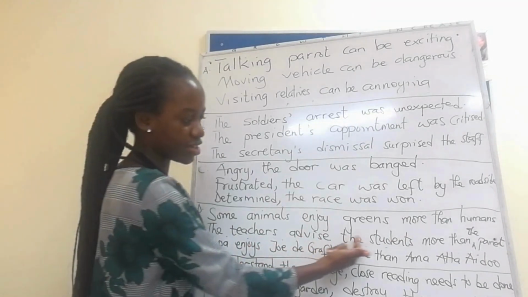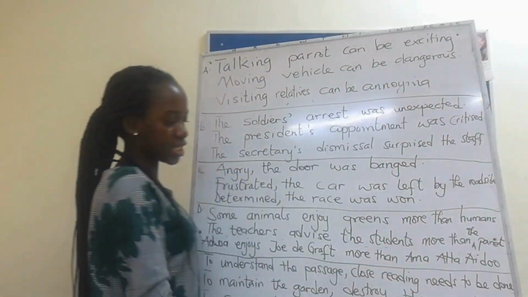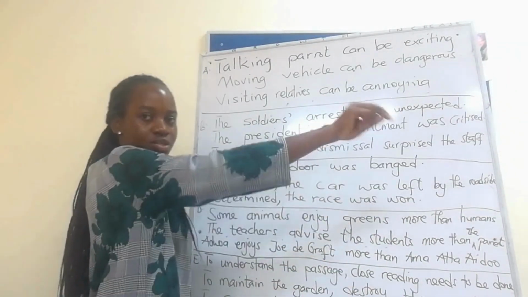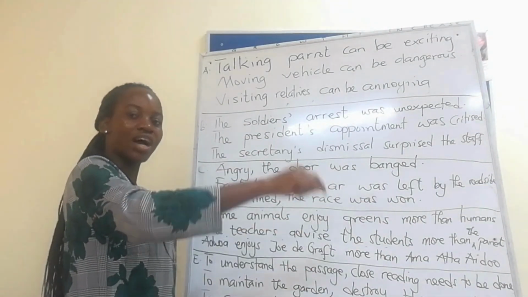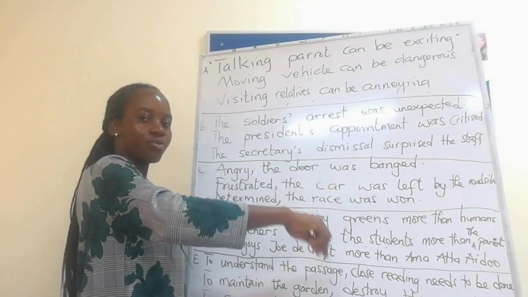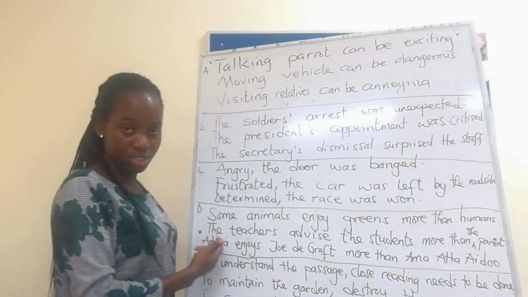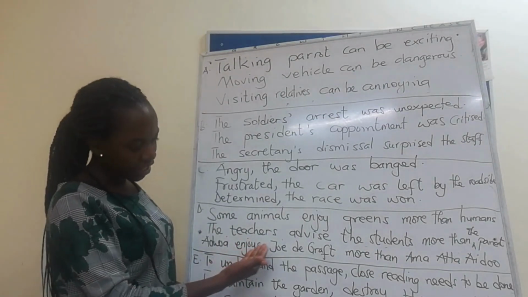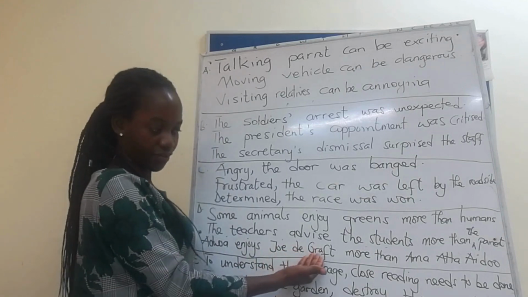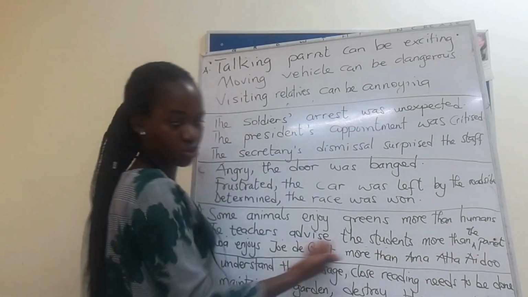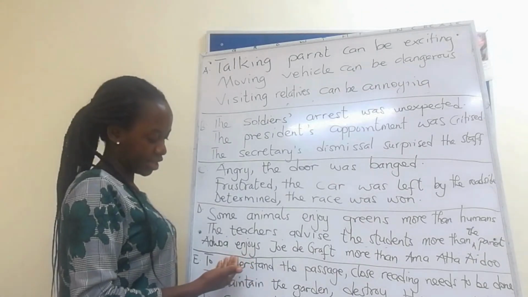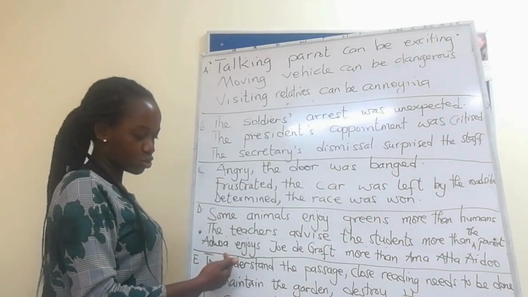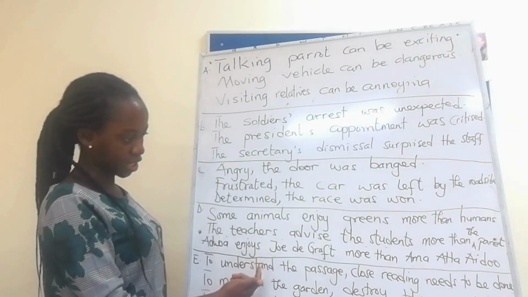The teachers advise the student more than the parent. Is it the teachers that advise students more than parents advise the student, or is it parents who advise students more than teachers advise students? So these are some of the patterns. They read: Ajua enjoys Joe DeGraft more than Ama Atedu. These two are authors, and it looks like Ama enjoys one of these authors more than the other. So which of them? You disambiguate to make it clearer.